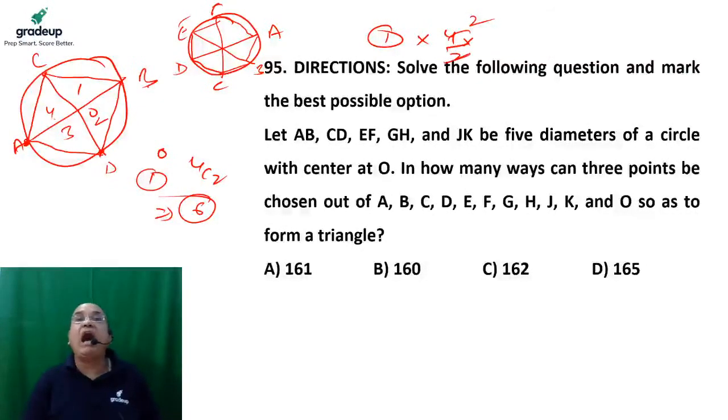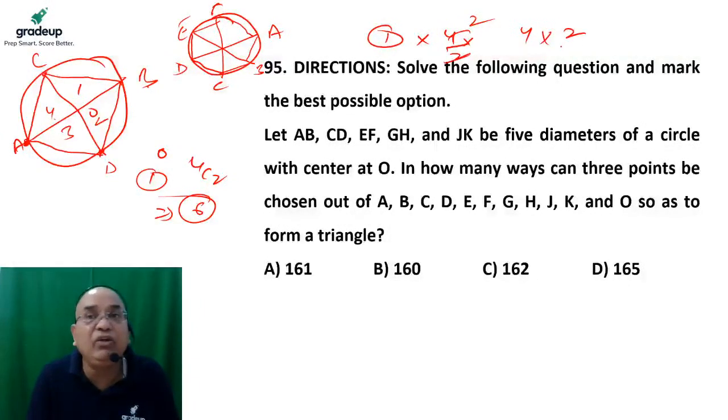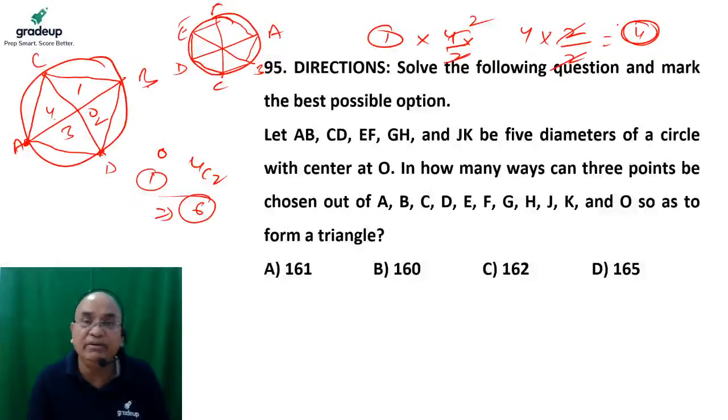It means half of the points we have already chosen. Out of 4, we have already picked, remaining 2 out of 2. Because these 2 values are already picked, only 4 triangles are going to be formed.